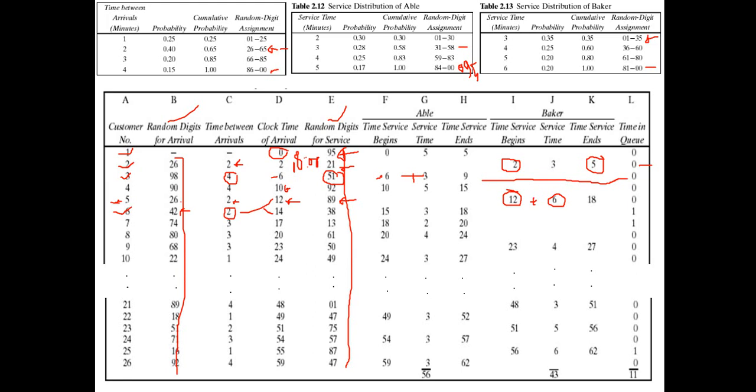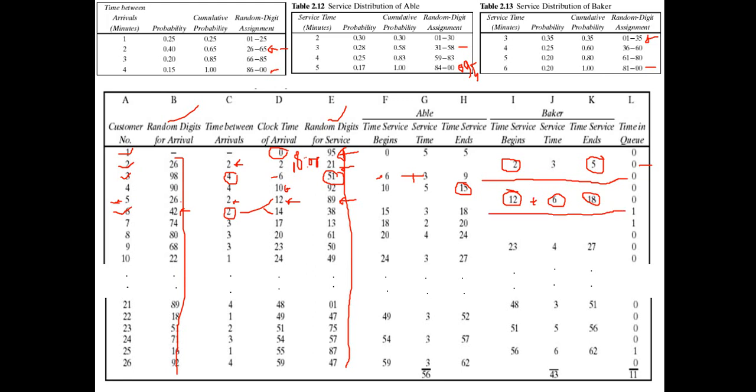When customer 6 arrives in the system, he finds both servers busy. Able is serving customer 4 and will become free at clock time 15. Baker is serving customer 5 and will become free at clock time 18. So the first server who becomes free is Able, at clock time 15. That means customer number 6 has to wait at least 1 minute to start his service.